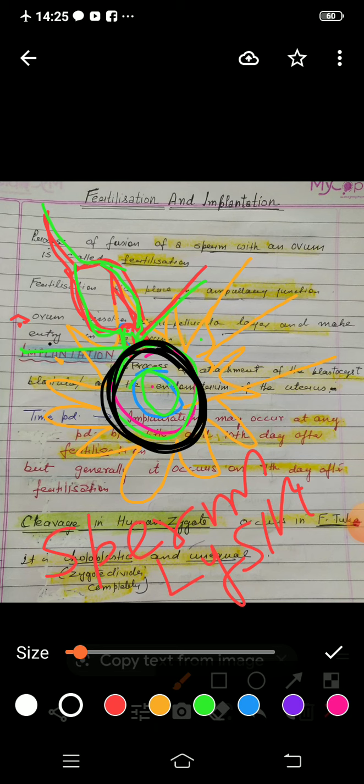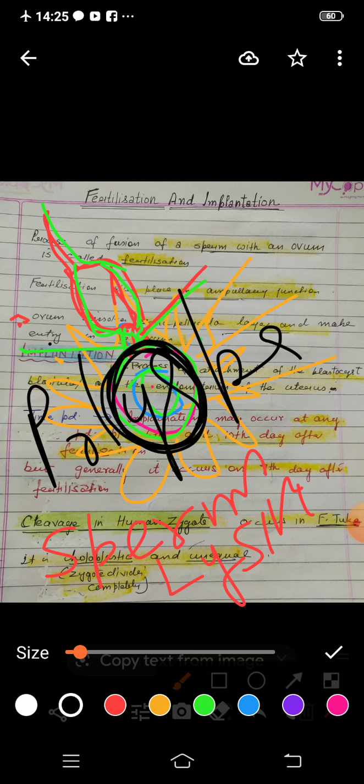Polyspermy, a question is also very important. Polyspermy means entry of more sperms. It has been asked so many times in the examination what prevents polyspermy. So you can say that after the entry of a single sperm, the zona pellucida membrane becomes thickened and no other sperm gets entry into it.